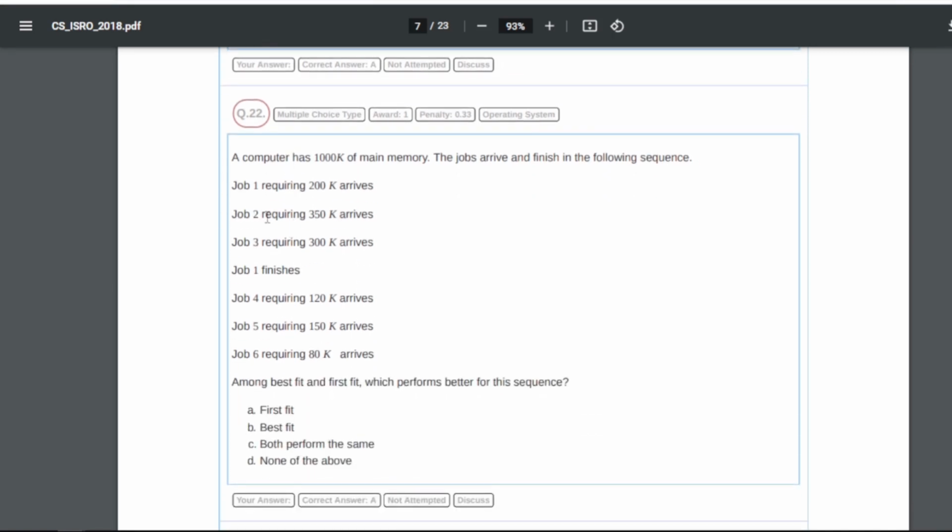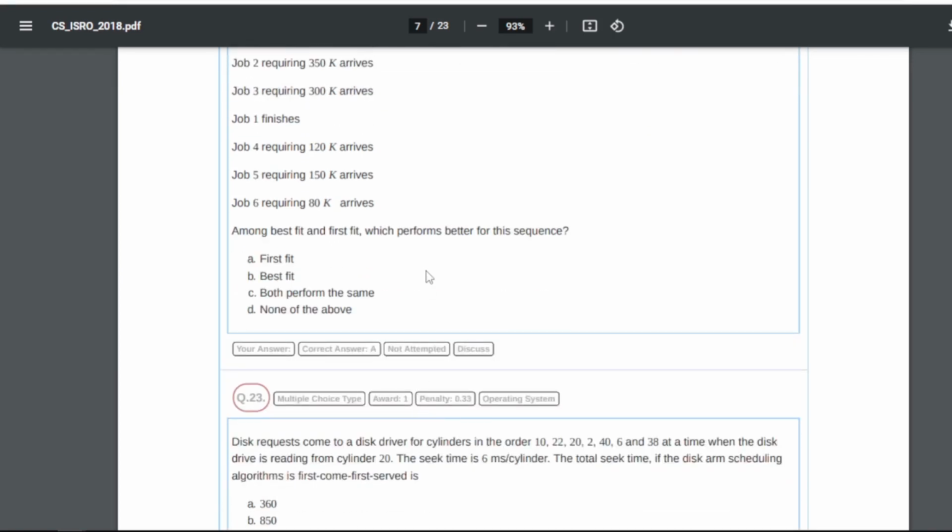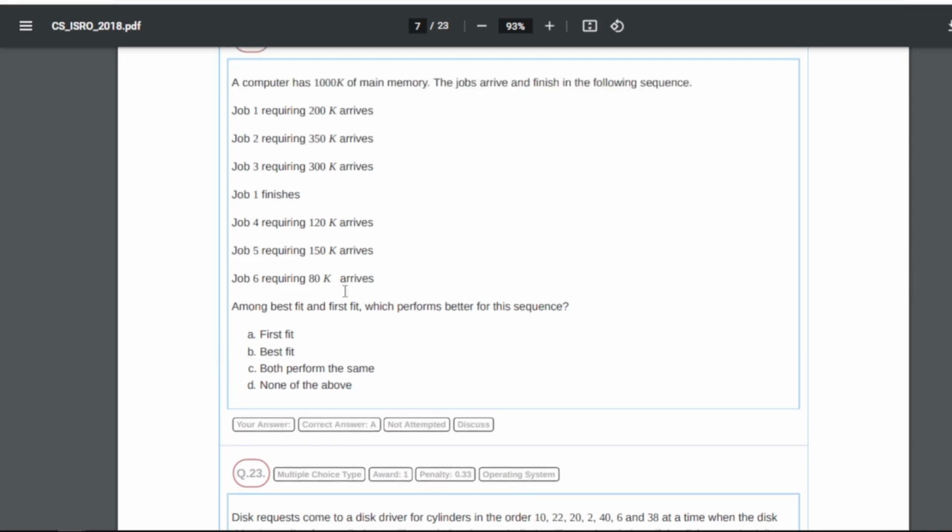Now 22: a computer has 1000k of main memory. The jobs arrive and finish in the following sequence. Job 1 requiring 200k arrives, job 2 requires 250k arrives, job 3 requires 300k arrives, job 1 finishes. Job 4 requiring 120k arrives, job 5 requiring 150k arrives, job 6 requiring 80k arrives. Among best fit and first fit, which performs better for the sequence? So for this our answer will be A, that is first fit.